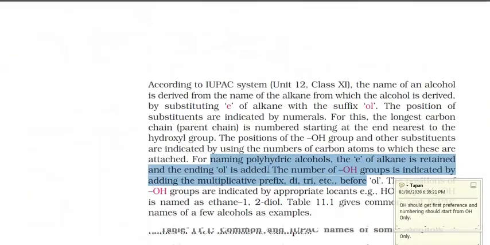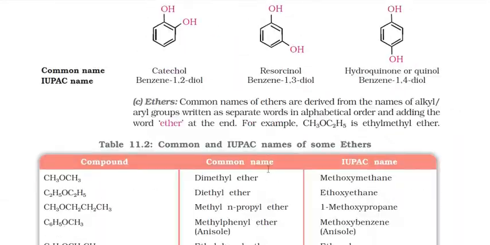And let us move to the last part, and the last part is ether. The common names of the ethers are derived from the names of the alkyl and aryl groups written as separate words. So this is what I have already taught you in the previous video lecture about the alphabetical order, adding the word ether.